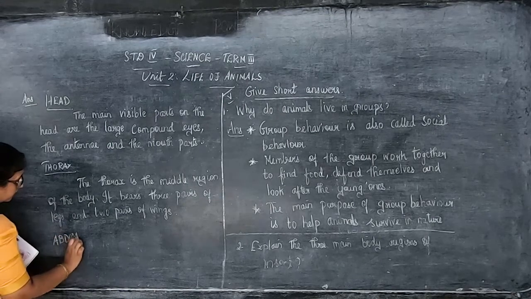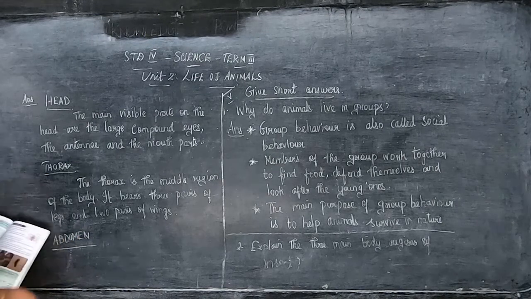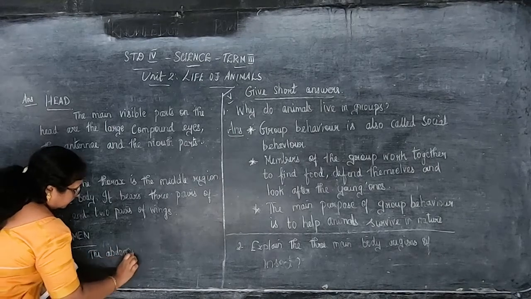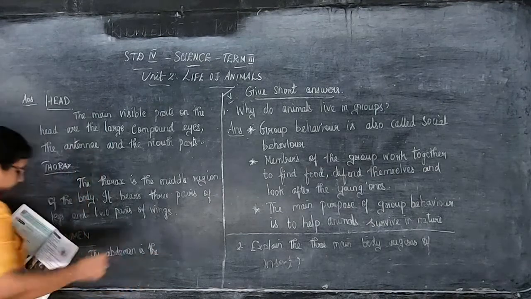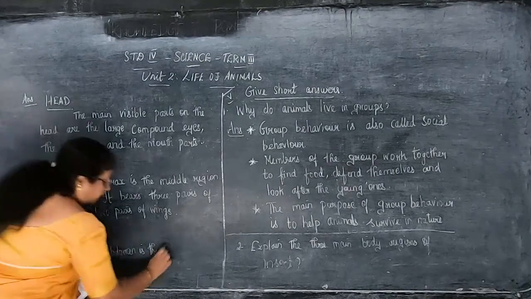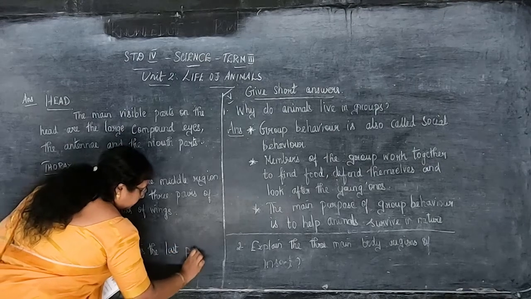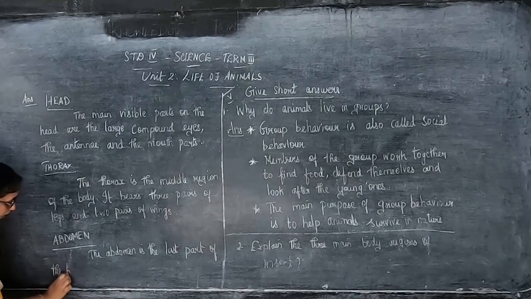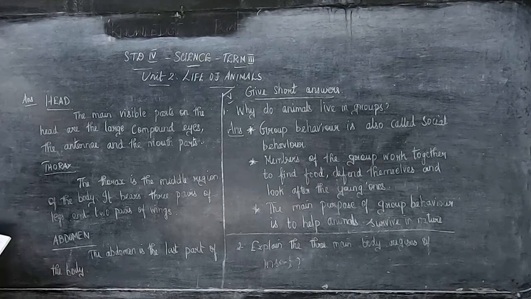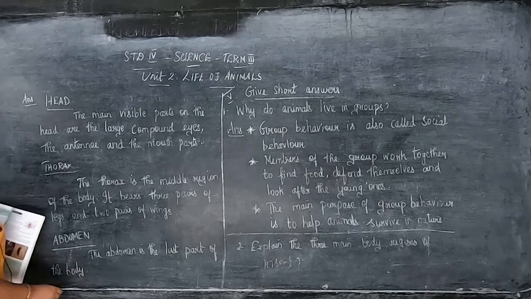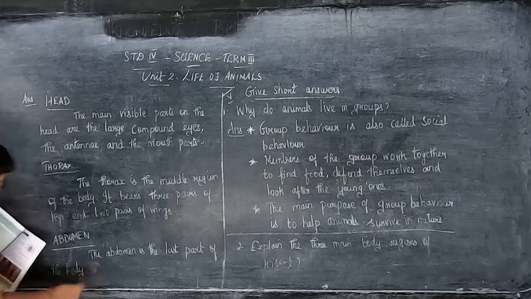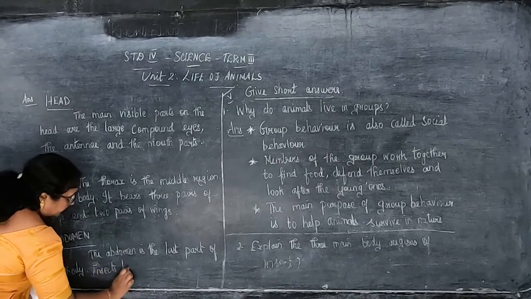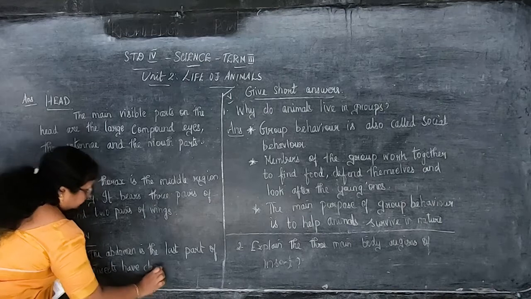Okay, children. Next is abdomen. What is the side heading? Abdomen. Abdomen means what? Stomach. Okay. The abdomen is the last part of the body. Insects have clear segmentation.